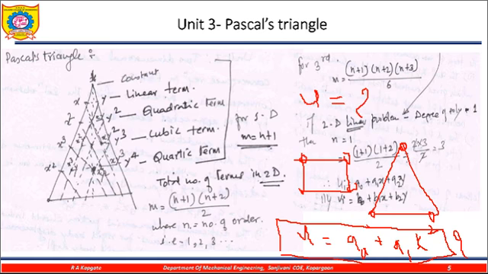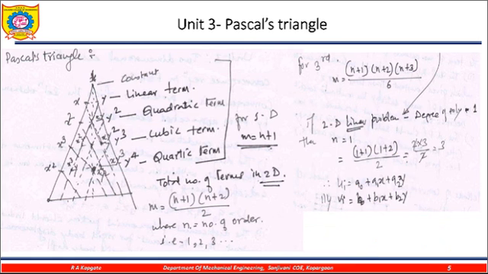Now how to use the Pascal triangle? First of all, what is meant by the Pascal triangle? In a Pascal triangle, first of all we draw the triangles like this one. This is the diagram of a Pascal triangle.